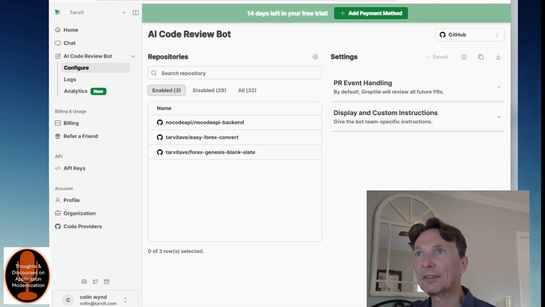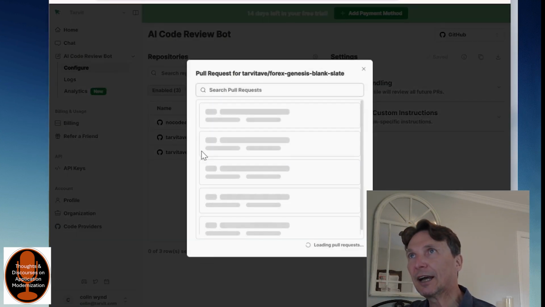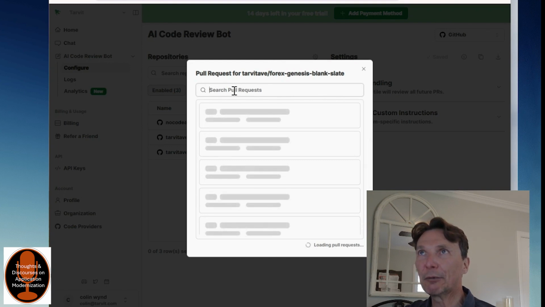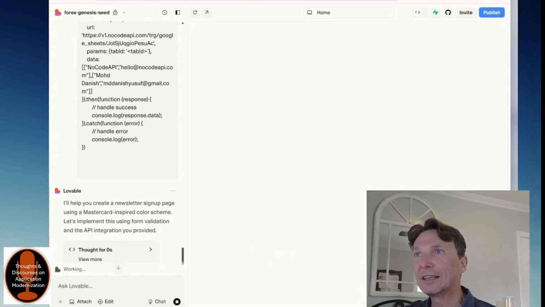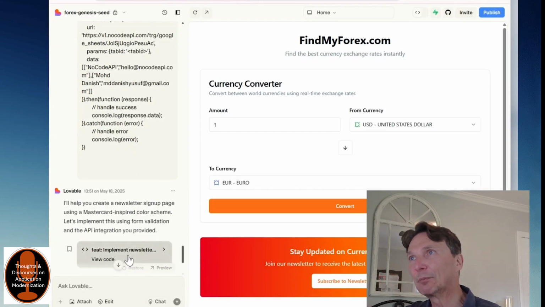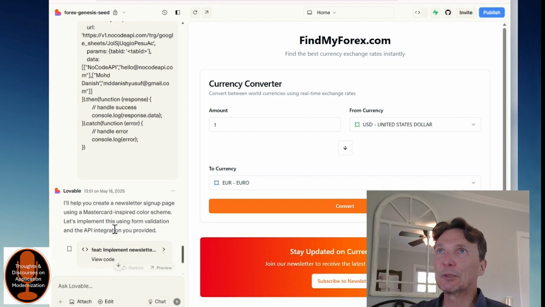There's going to start to be some AI generated tools to review your code. This is one I've just started to play with, Greptile. It's an AI tool. It looks like there's no pull requests in the GitHub yet. And so these will be really useful to review the code in GitHub.